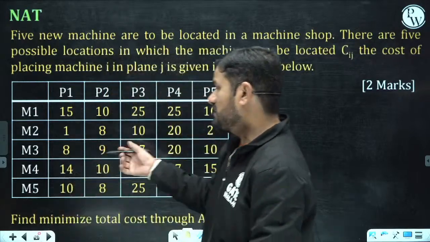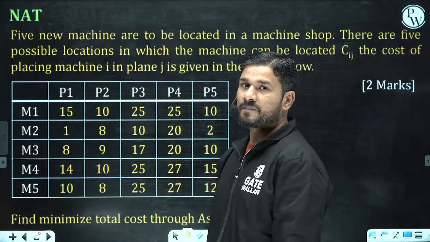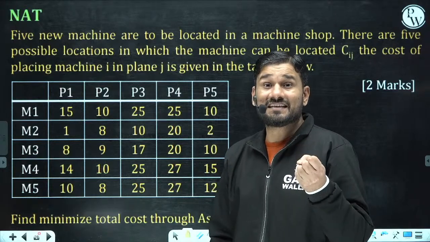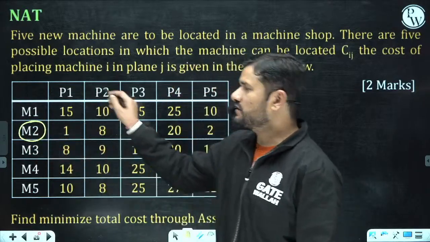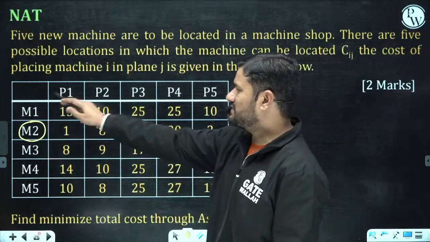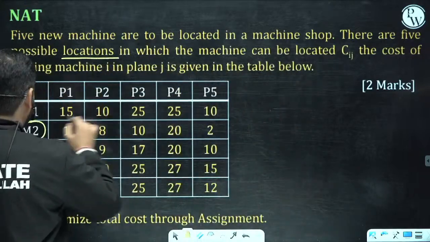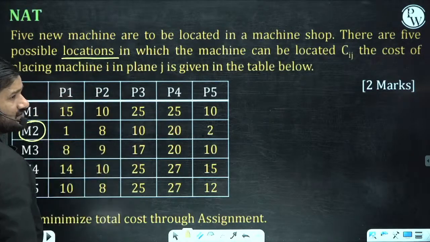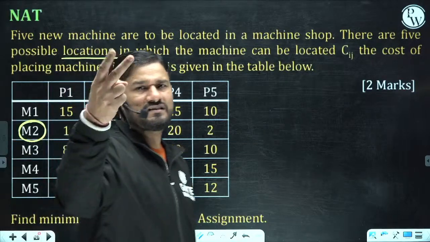That's why I put this question, a very easy question from the assignment, but just because of the greed that I can save time. Okay, tell me, for machine 2, what is your first choice? These are the machines, these are the places. You can see locations are given. These machines can work over these 5 places. Can you give me your first choice for M2? First or second choice? 2 choices.